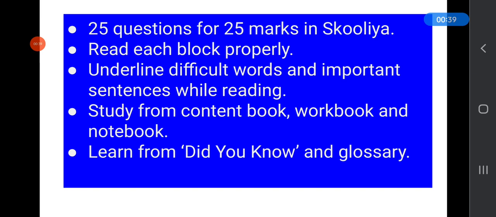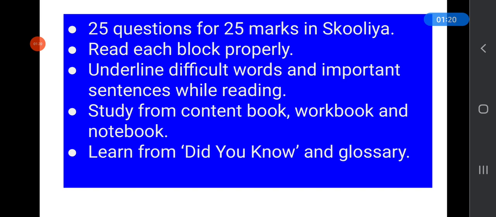You will get 25 questions for 25 marks in the Schoolia app, and you need to finish those questions in 25 minutes. To prepare for your exam, you need to read each block properly, and while reading, underline difficult words and important sentences, and you can make questions from the related paragraph that you read. In this way, you can practice better by making questions by yourself.